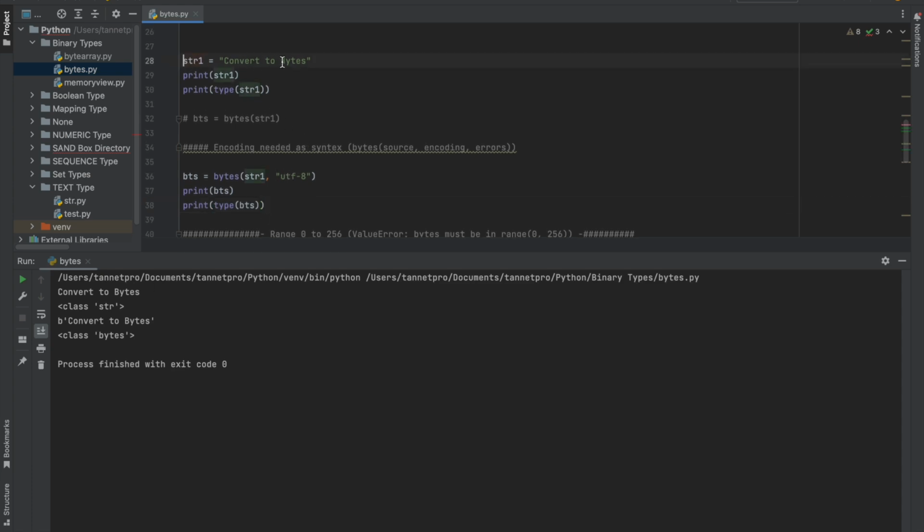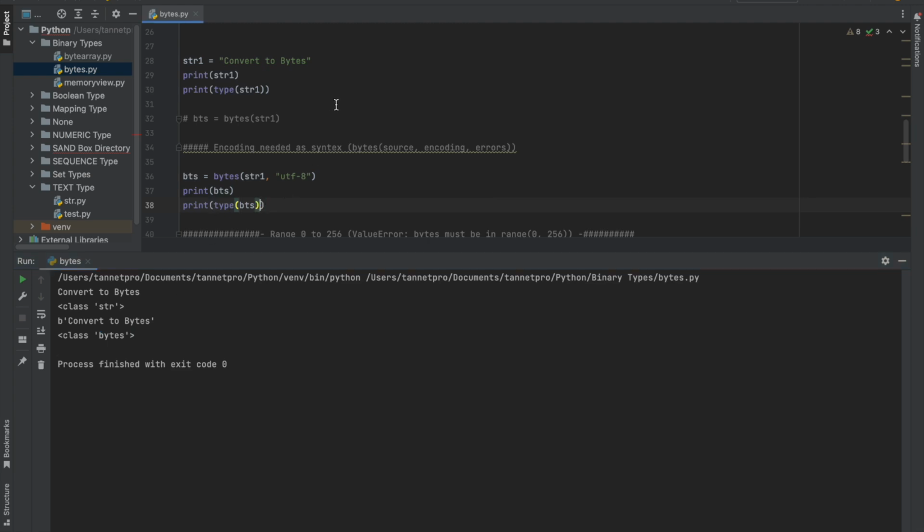First, we made a string under the double quote, and I printed it out. It falls under the string data type, right? Now I am converting a string to bytes. After conversion, it is the same string, but the class is converted to bytes, right?